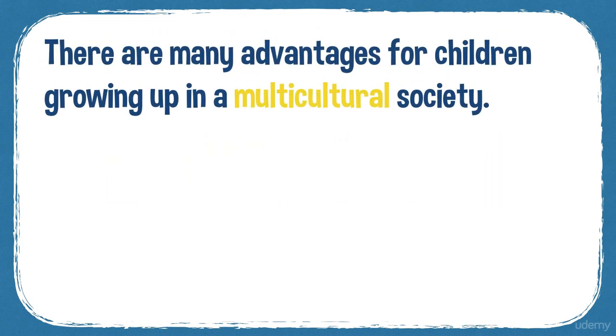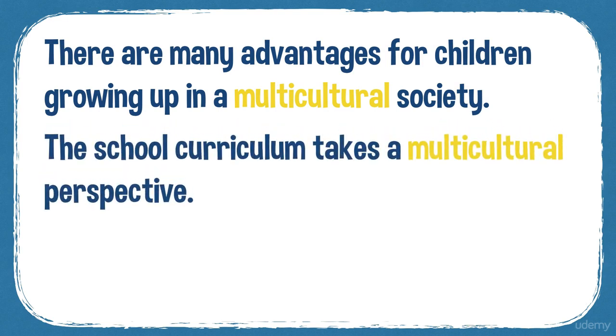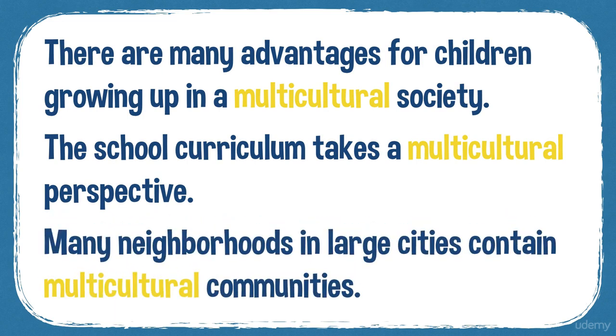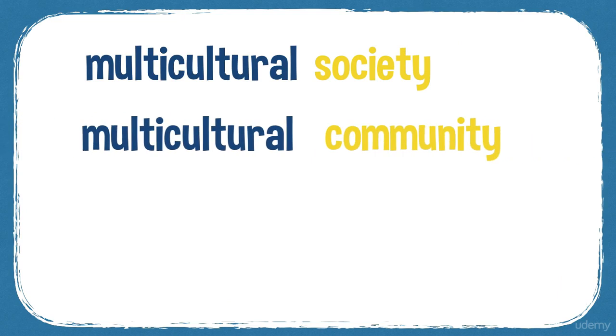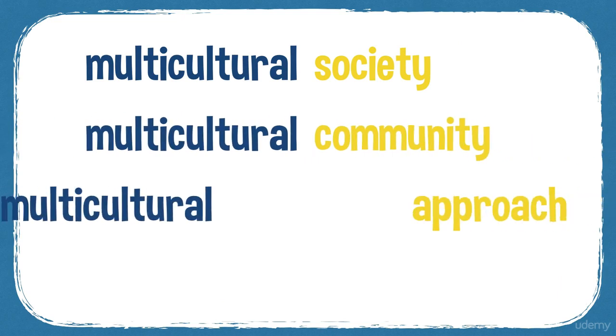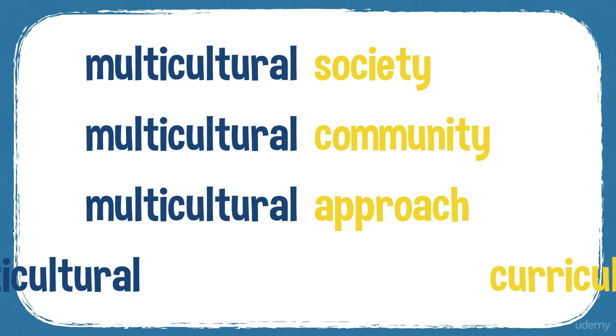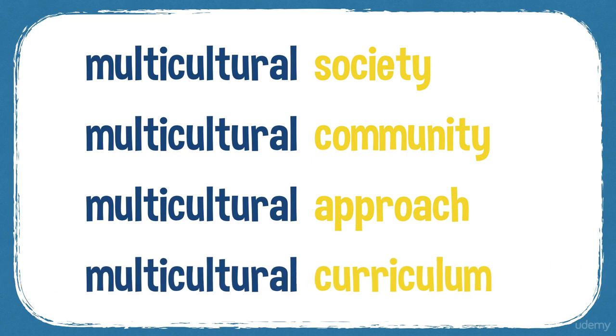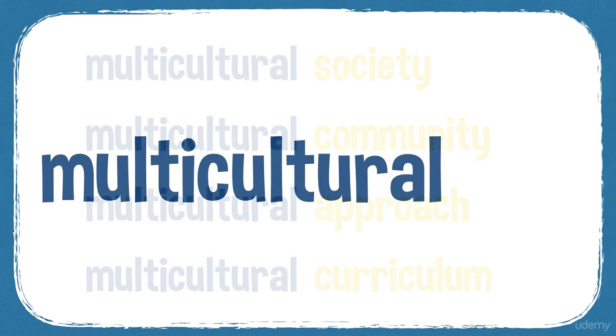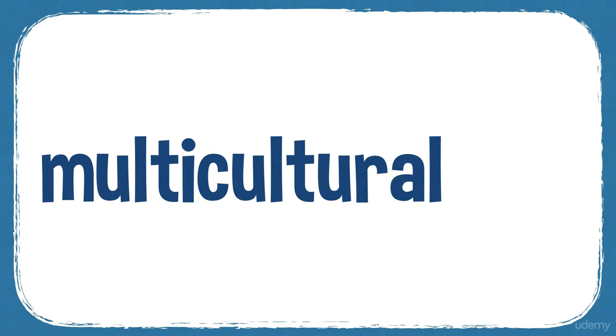So for example, there are many advantages for children growing up in a multicultural society. The school curriculum takes a multicultural perspective. Many neighbourhoods in large cities contain multicultural communities. So you can have a multicultural society or a multicultural community, multicultural approach, multicultural curriculum. So multicultural.